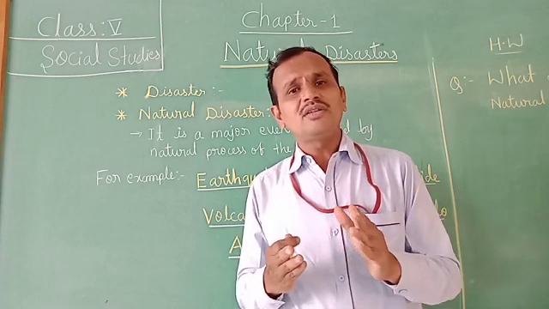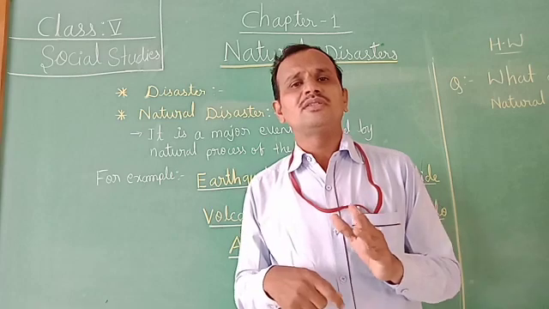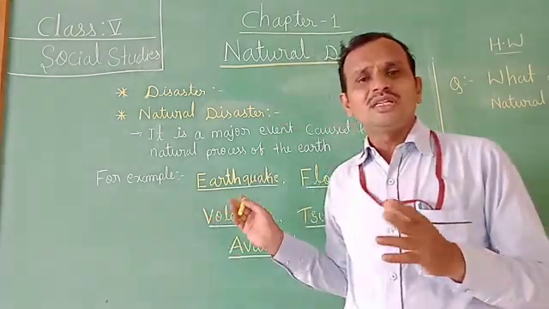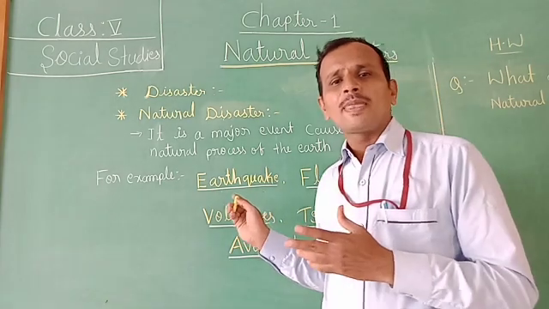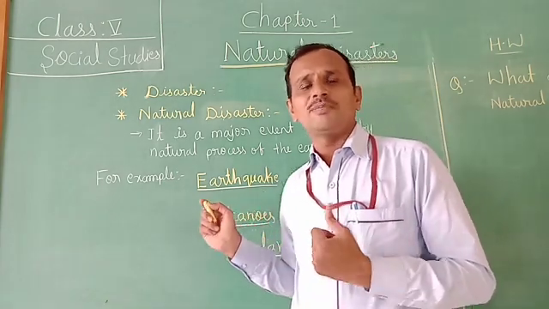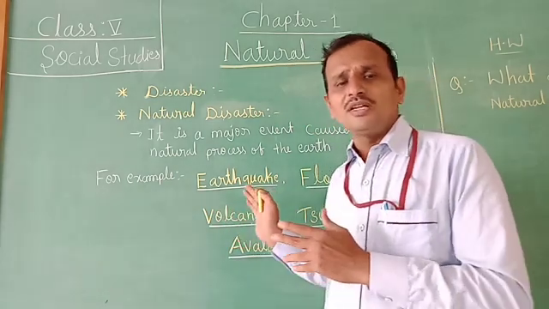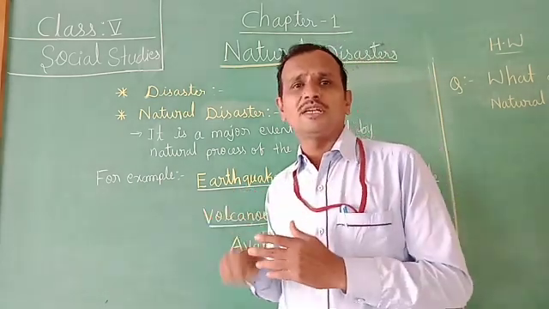So that is called a volcano, children. During that time these materials are coming outside from the earth's surface, and that process is known as a volcano.